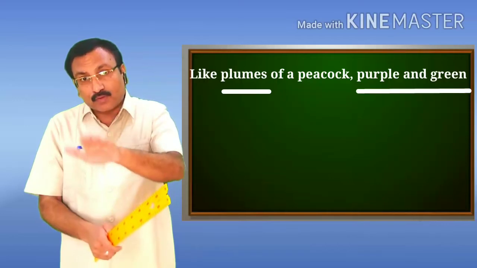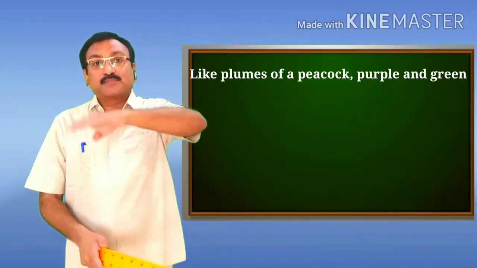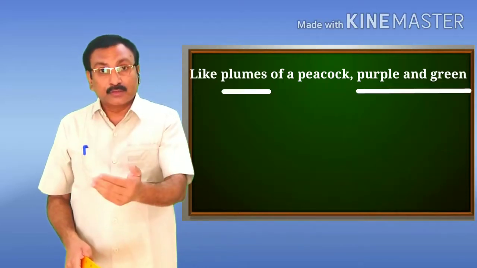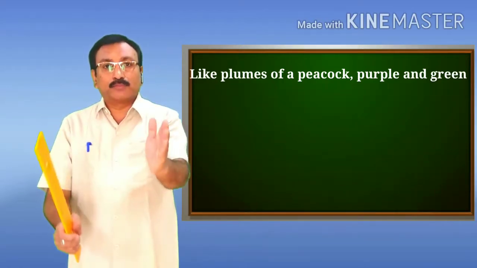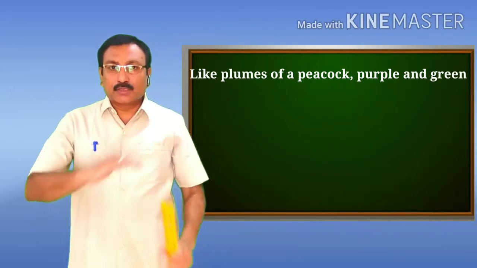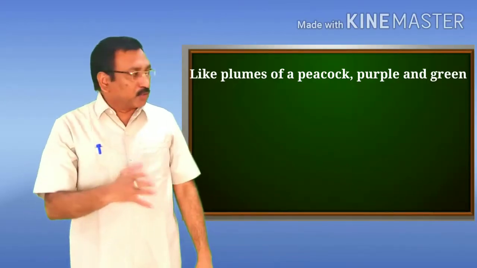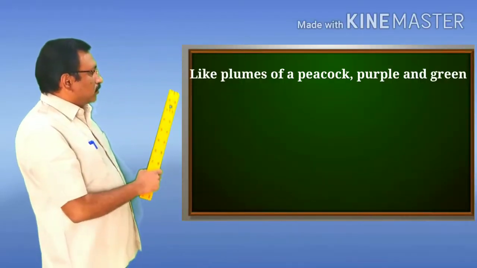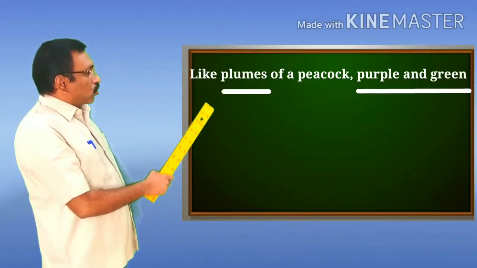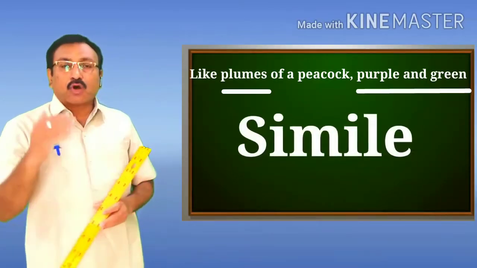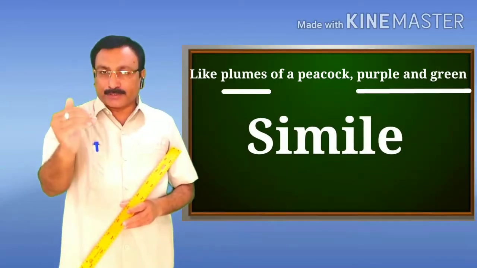With the help of "like", the comparison has been made between the color of the garment, purple and green, and the plumes of the peacock. So it's an overt, explicit comparison, and therefore this line, "like the plumes of a peacock, purple and green," is an example of the figure of speech simile.